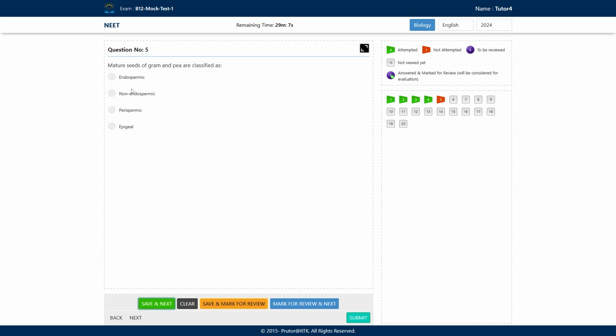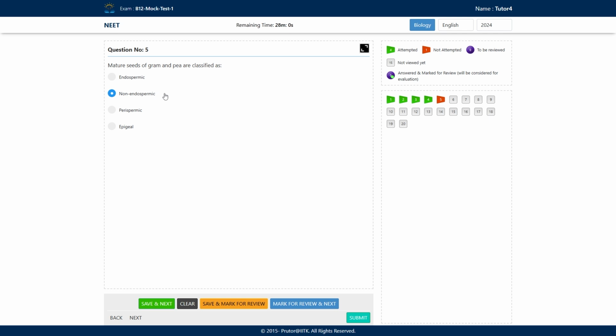So are they endospermic, non-endospermic, perispermic, or epigeal? What will be the correct answer here? The correct answer will be option B, non-endospermic. So gram and pea are non-endospermic seeds. Other options are endospermic, perispermic and epigeal.